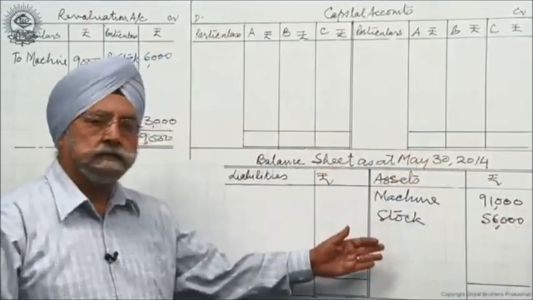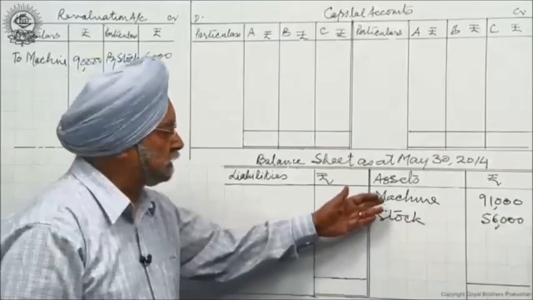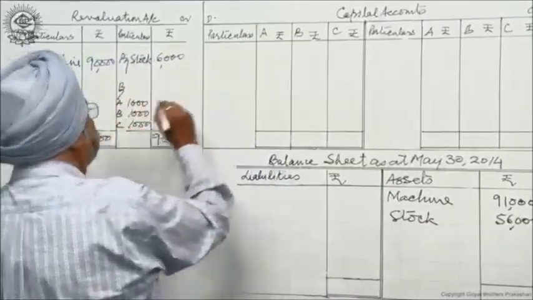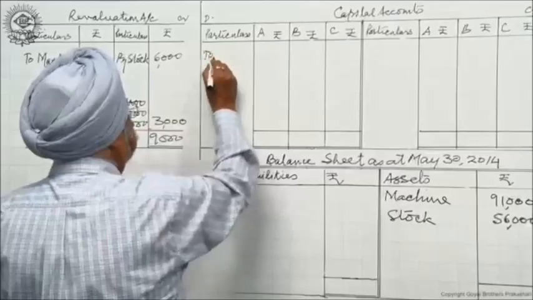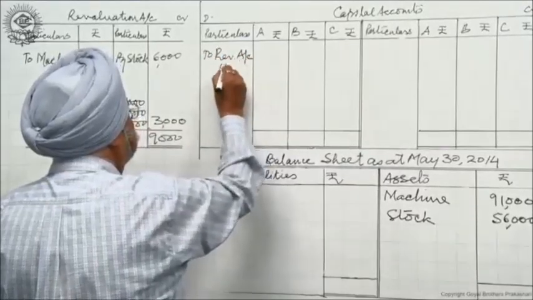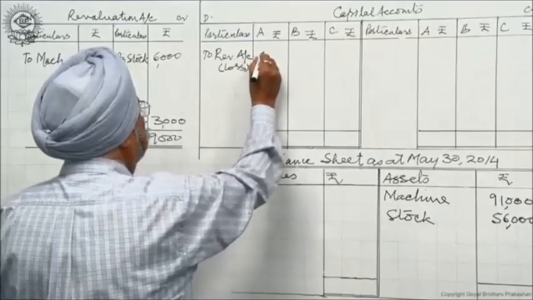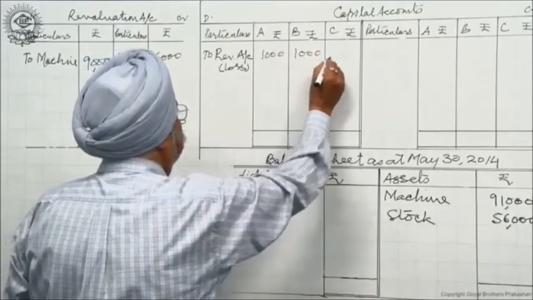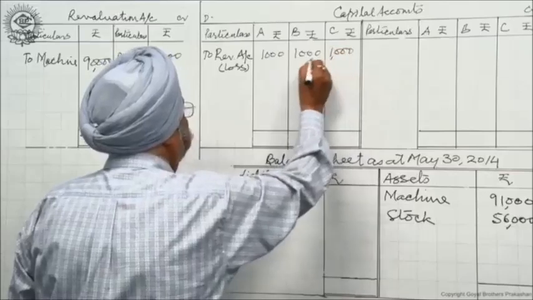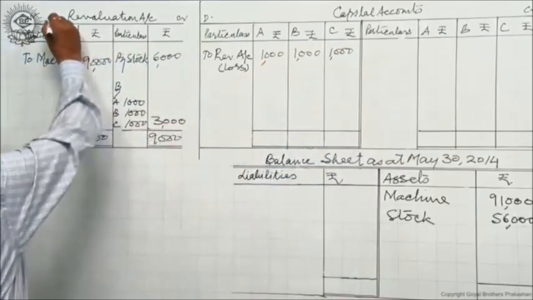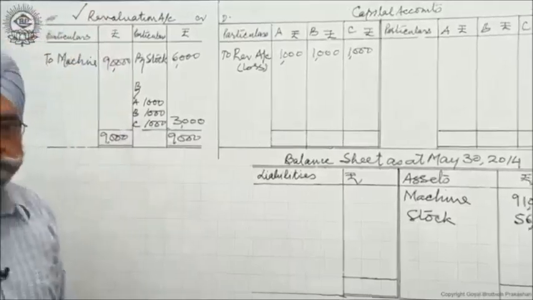One, write down the revalued figures in the balance sheet, and second, post this loss to partners from the revaluation account. This is loss. This will go 1,000, 1,000 and 1,000 to every partner. So loss has been posted and revaluation job is over.